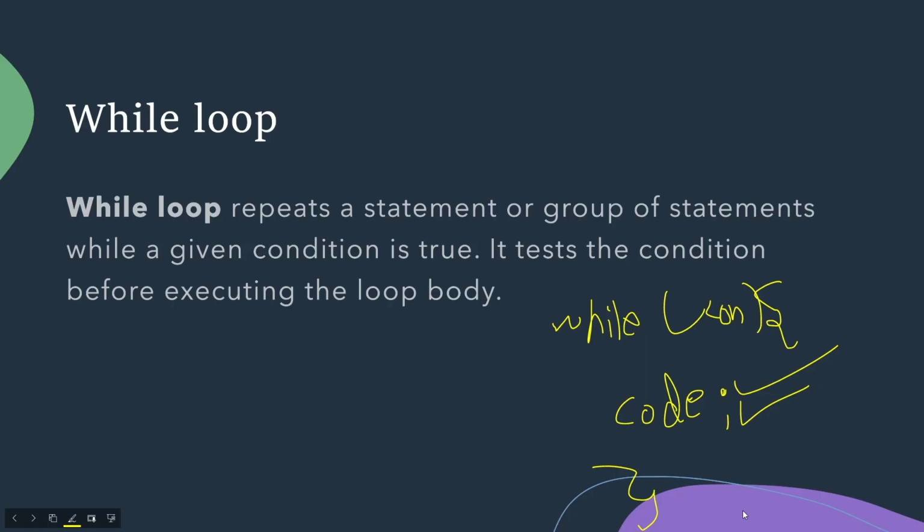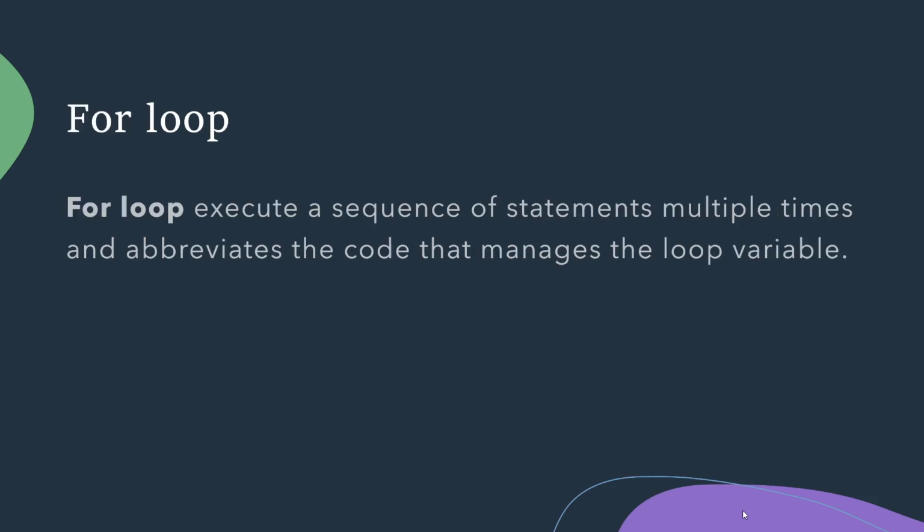Now comes the for loop, which in the beginning, let me be very honest, I was also very confused about. But later, when I understood it, it was a very easy concept, guys. And I will try to explain it to you the same way in which I understood it. So let's start. For loop. A for loop executes a sequence of statements multiple times and abbreviates the code that manages the loop variable.